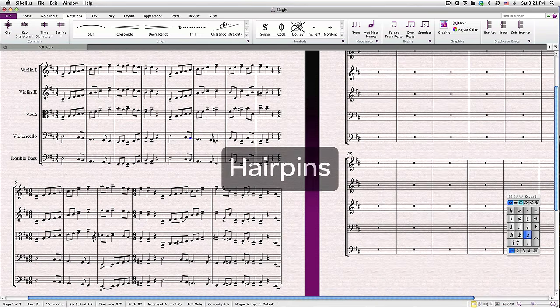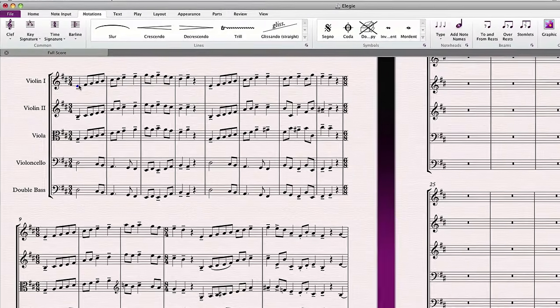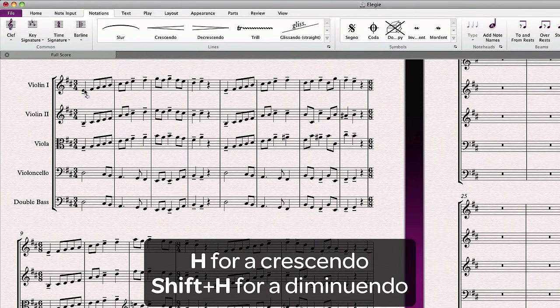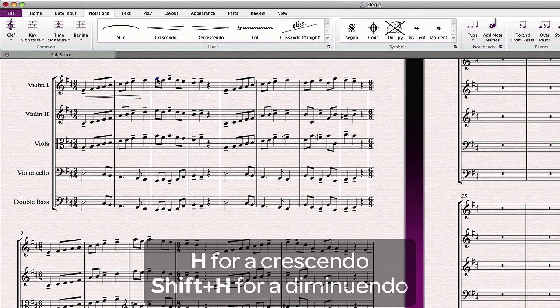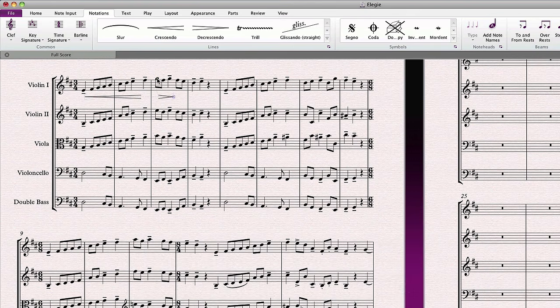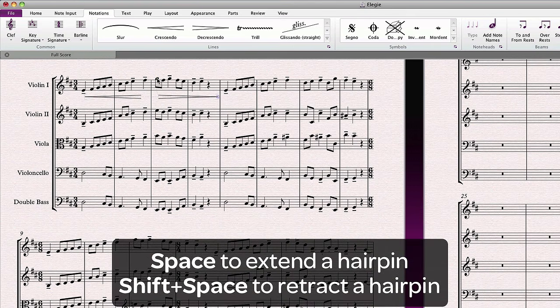Hairpins, otherwise known as crescendos and diminuendos, can be placed by selecting the note at the position where you'd like the hairpin to start, then type the letter H for a crescendo, and press the space bar to advance the hairpin to each successive note. For a diminuendo, select the note, hold down Shift and type H, and similarly advance with the space bar. If you found you've gone too far, simply hold down Shift and hit the space bar to retract the hairpin.